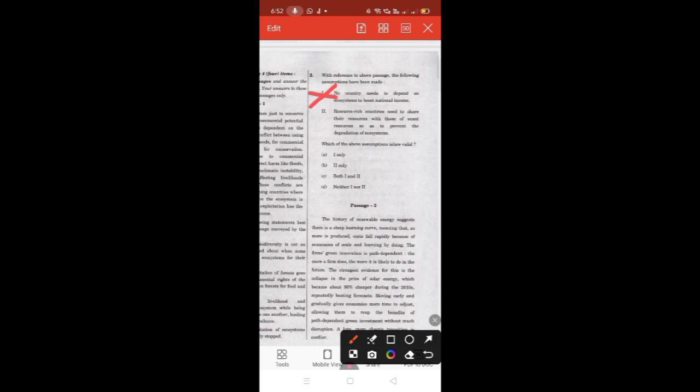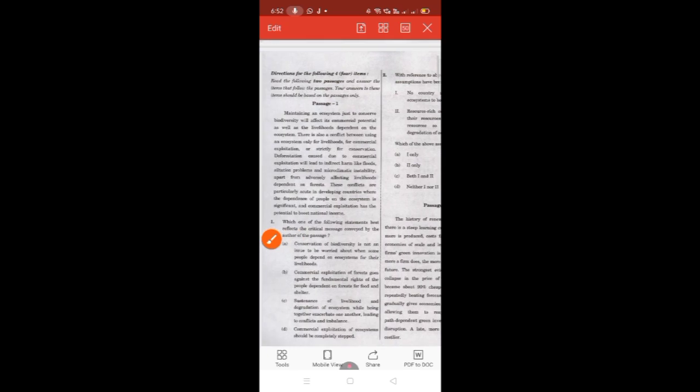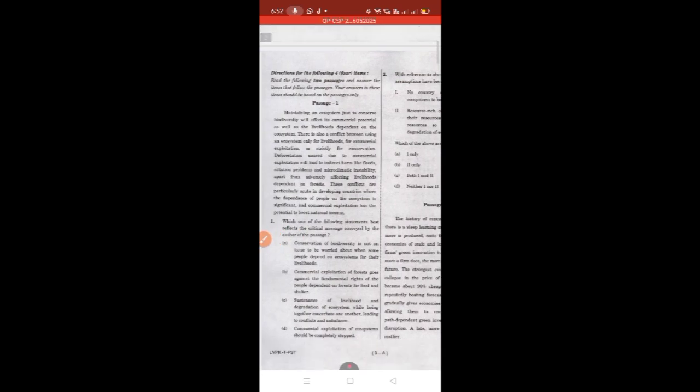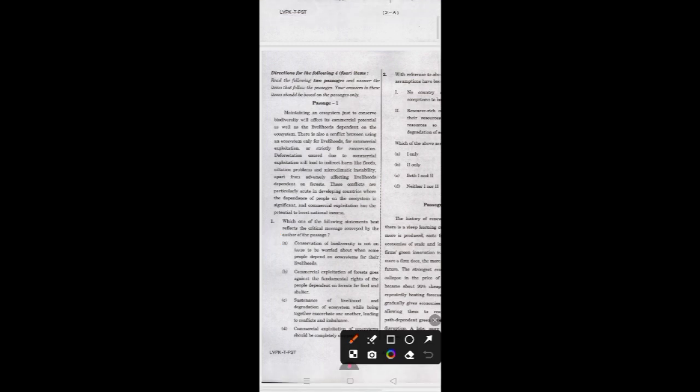Now the second statement is, resource-rich countries need to share their resources with those of scant resources so as to prevent the degradation of the ecosystem. As the passage is discussing, the conflicts are particularly acute in developing countries where the dependence of the people on ecosystem is significant.